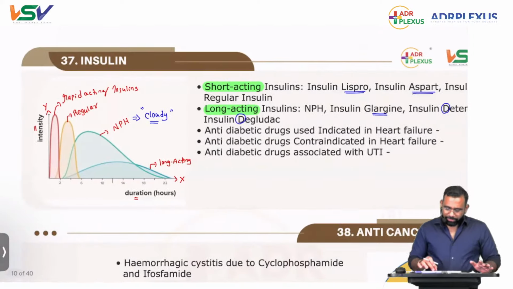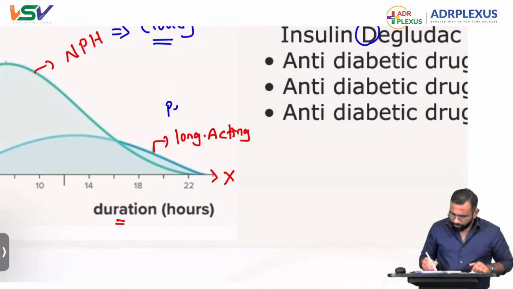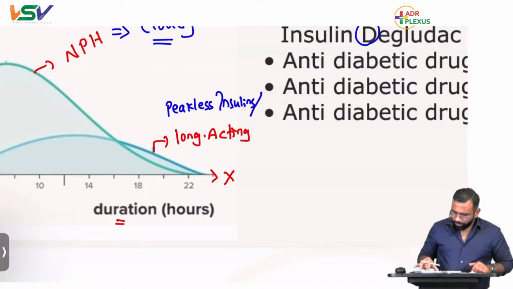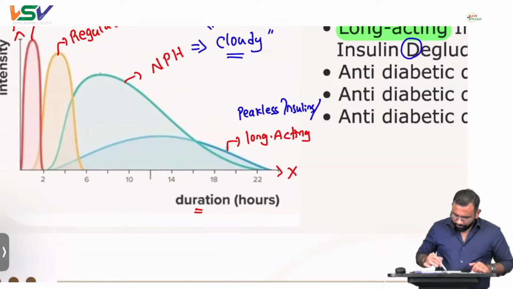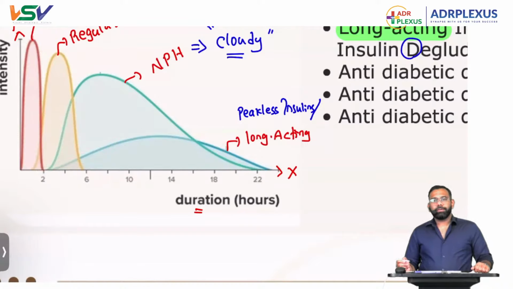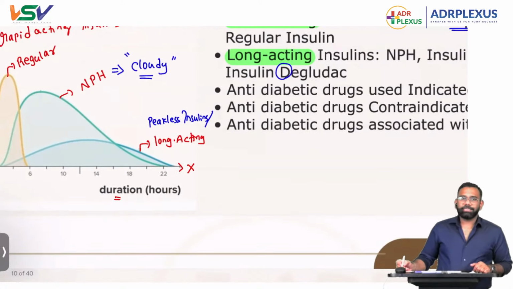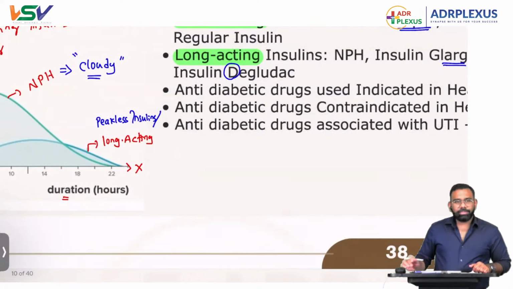Now, these long acting insulins are also known as peakless insulins, because if you see here, for all the others we have a peak, but here there is no peak. That is what we call peakless insulins. So what are the relevant points related to these peakless insulins? Nothing much. They are soluble in acidic pH.